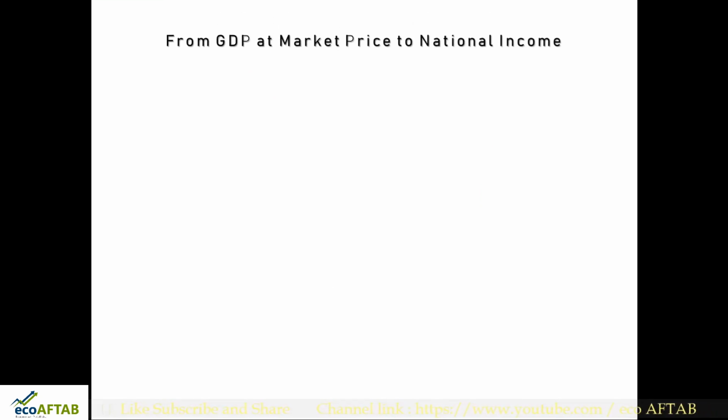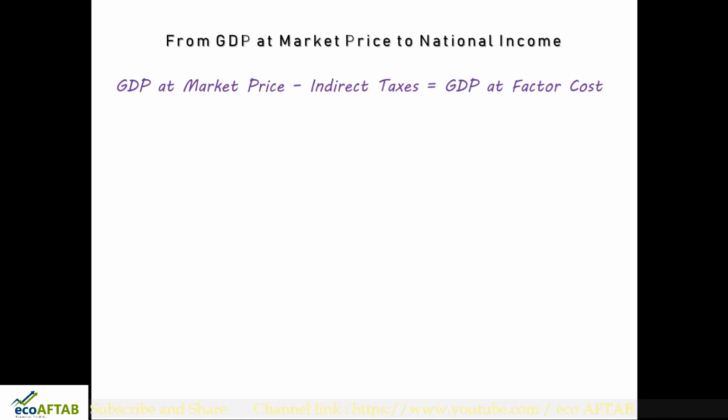So now we shall see an interesting thing, from GDP at market price to national income. How do we derive the exact national income of the country from GDP at market price? Just three equations are there. So as we saw, GDP at market price minus indirect taxes will give us GDP at factor cost. Just to make the thing simple, I have not taken subsidies. So again I will repeat, GDP at market price minus indirect taxes will give us GDP at factor cost.